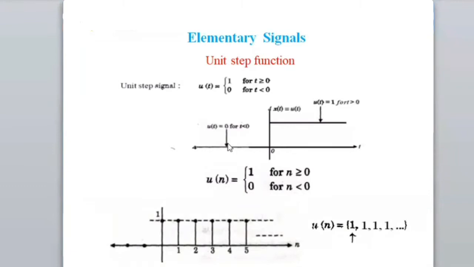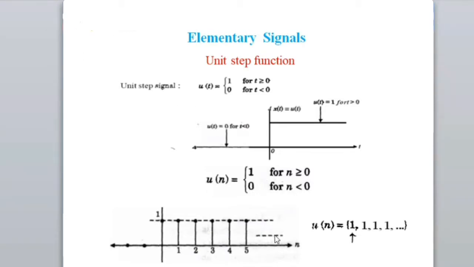So this is a unit step signal. Why am I saying unit? Because the maximum value is 1. For the step signal, the amplitude will be 1 for n greater than or equal to 0. Otherwise, it is 0. So I call it a unit step signal. Why unit? Because this is 1.